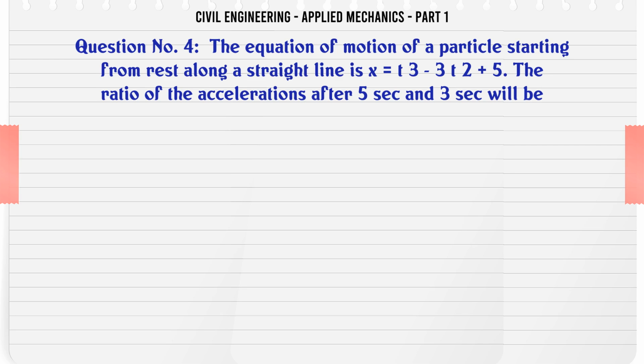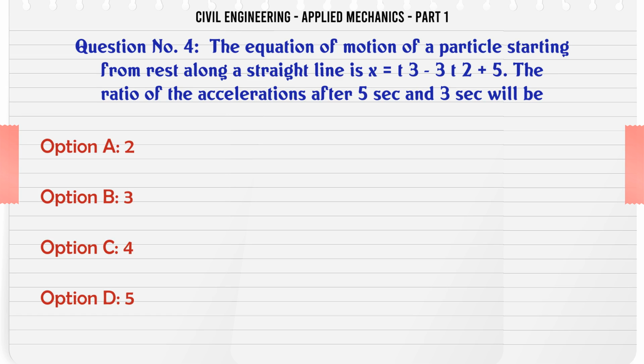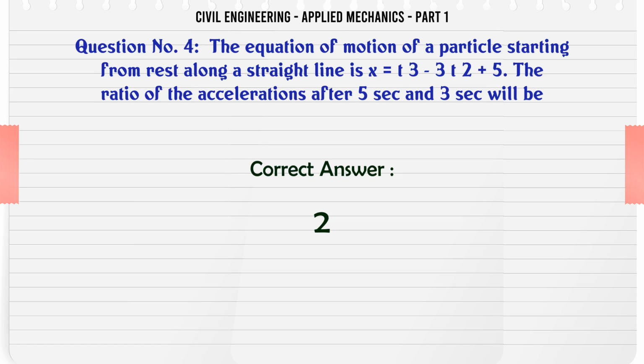The equation of motion of a particle starting from rest along a straight line is x equals t cubed minus 3t squared plus 5. The ratio of the accelerations after 5 seconds and 3 seconds will be: A. 2, B. 3, C. 4, D. 5. The correct answer is 2.